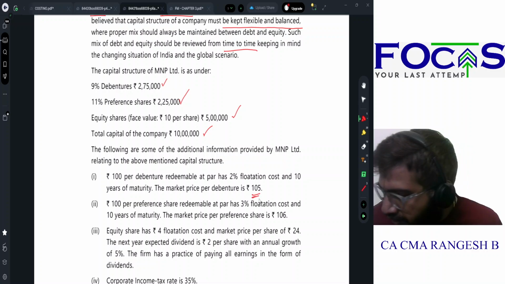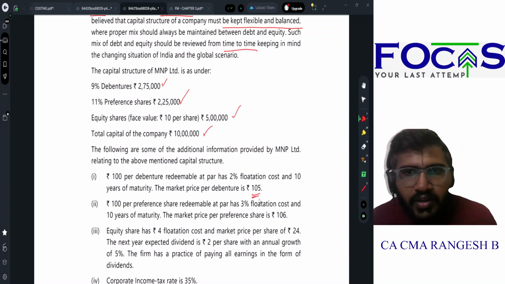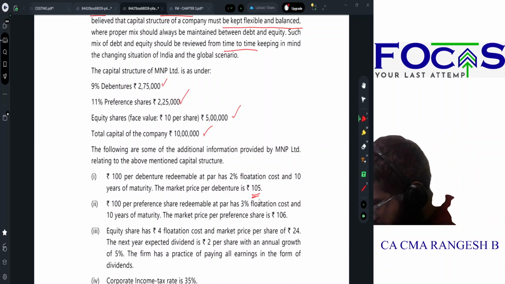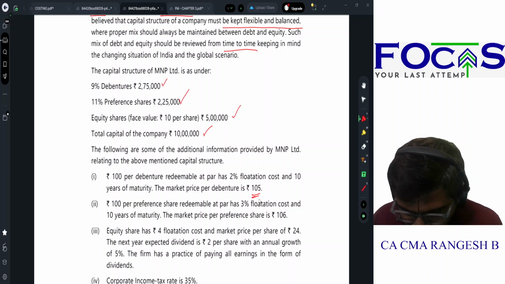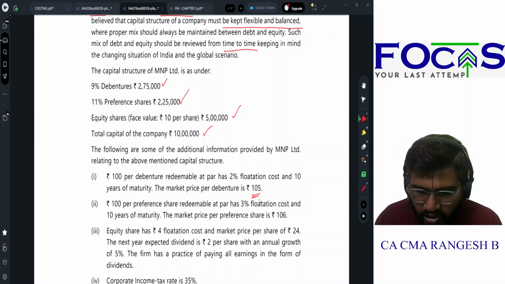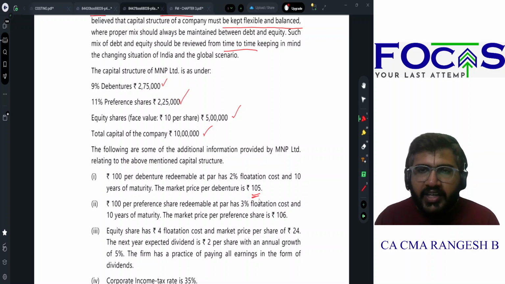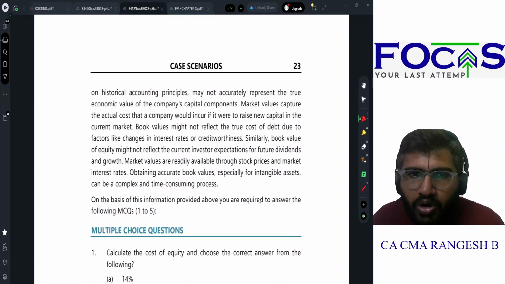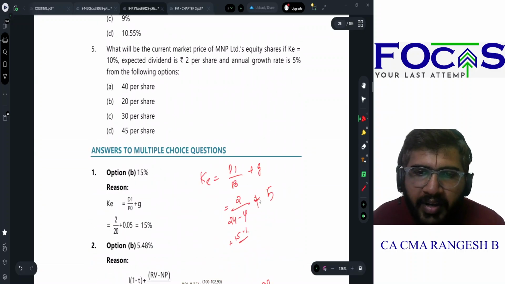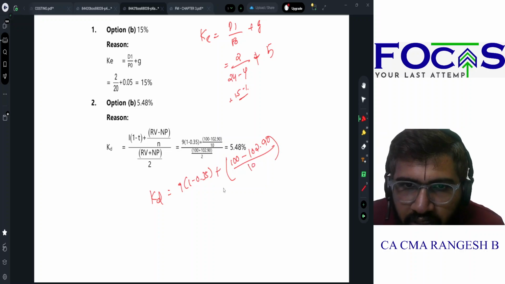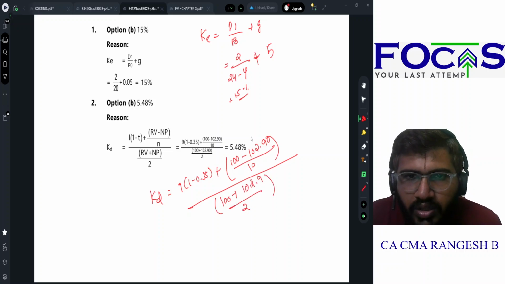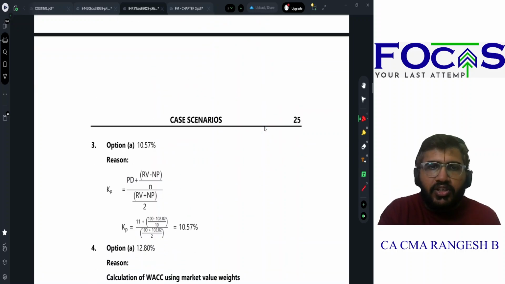Market price is 105, and 2% flotation cost. So 105 minus 2%, how much does it come to? It comes to 102.9. So that will be my net proceeds, divided by number of years, which is 10. The whole divided by 100 plus 102.9 divided by 2. So it gives you 5.48%.